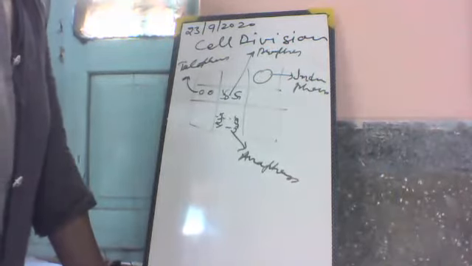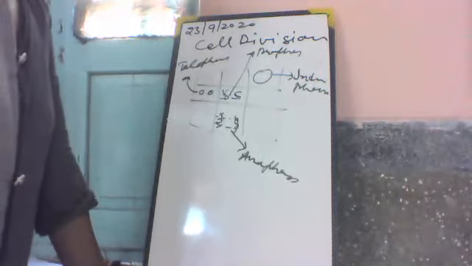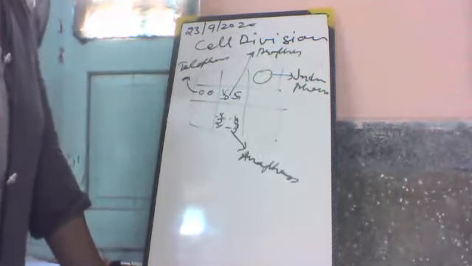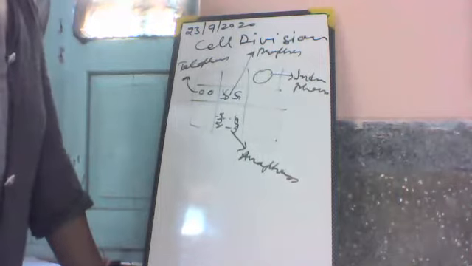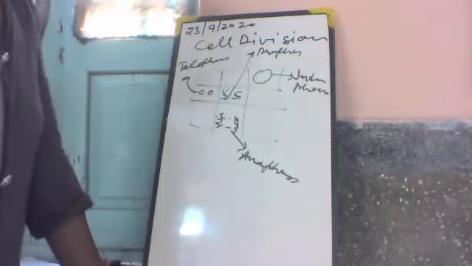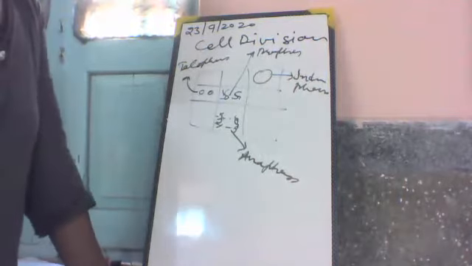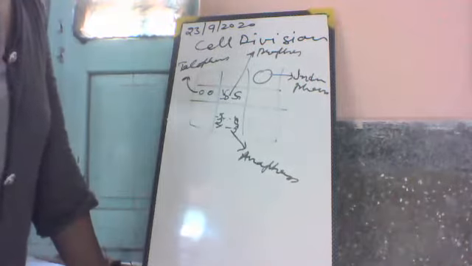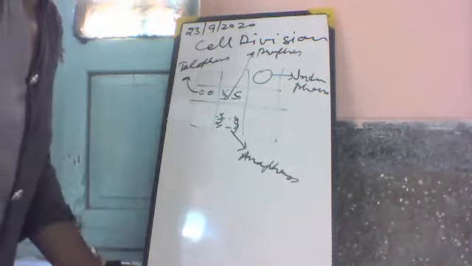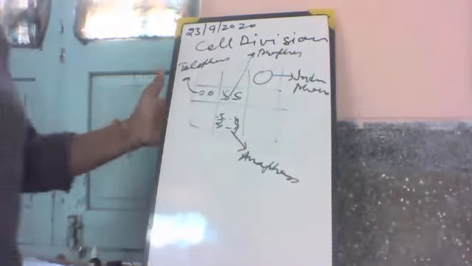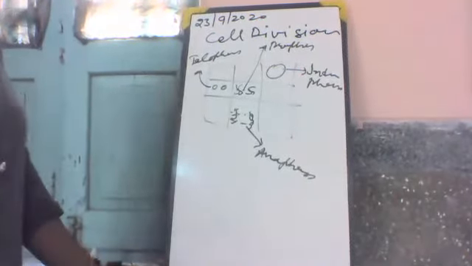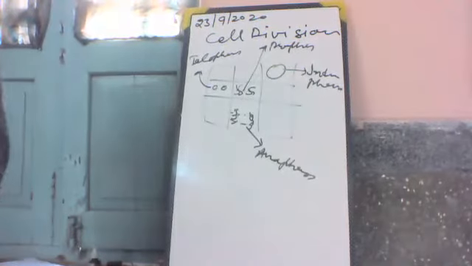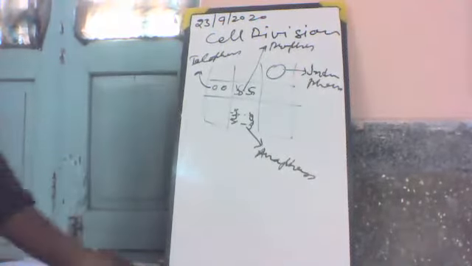But both of these divide on their own by simple fission, just splitting into two and partitioning between the two daughter cells produced by mitosis. Mitochondrial division is also guided by the genes in the nucleus and through the cytoplasmic ribosomes. So the role of mitochondria and chloroplast is very important in cell division.